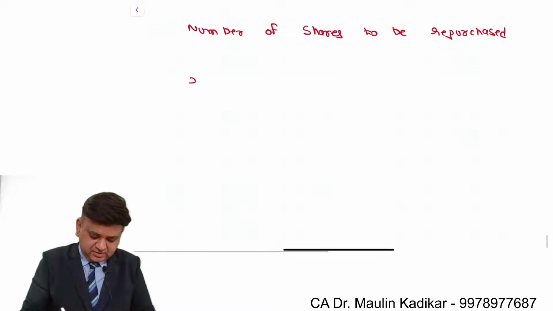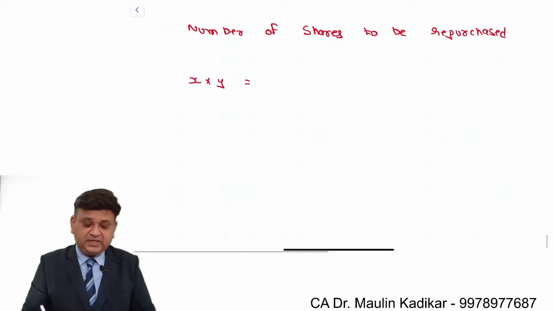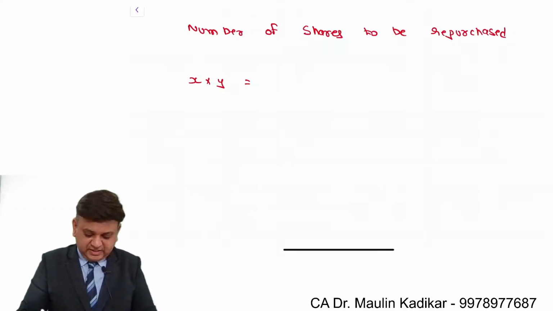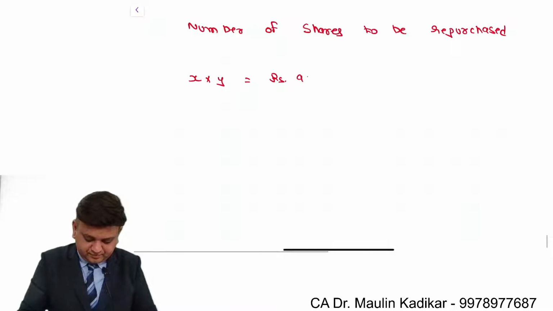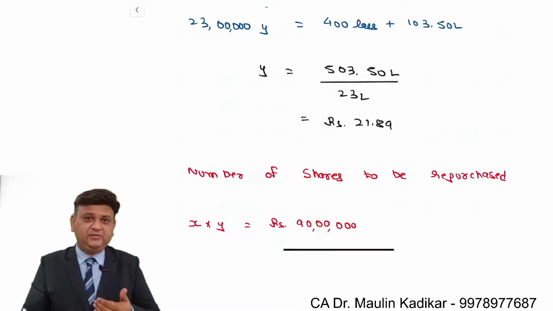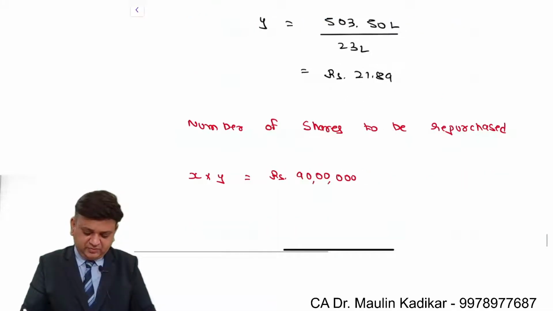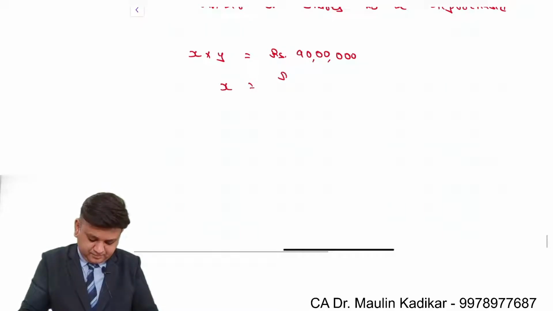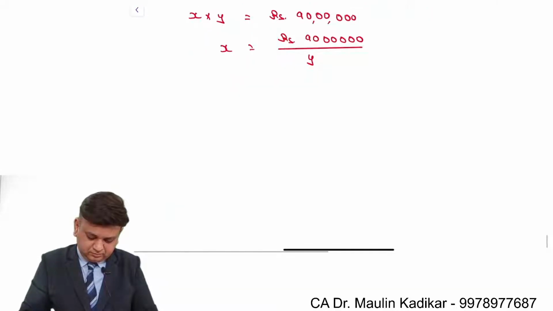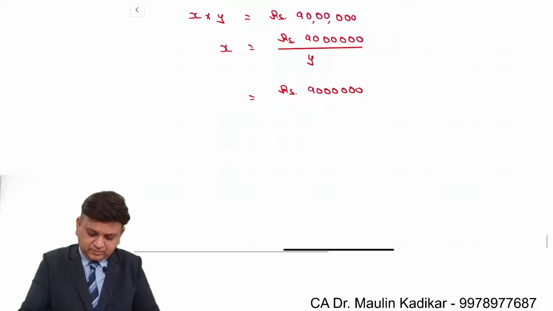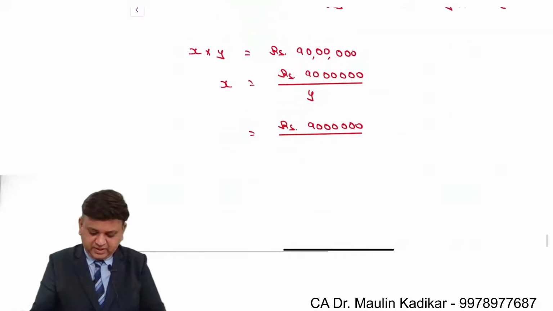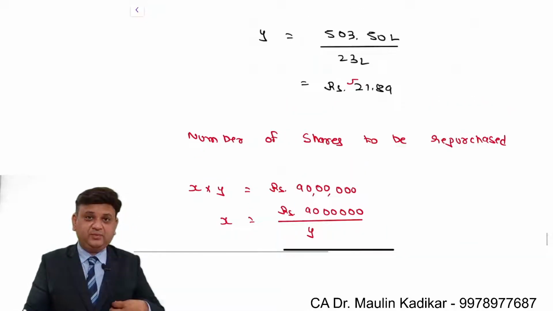It will be calculated like this: x into y is equal to, we understand, an amount of rupees 90 lakhs. We got the value of the y, 21.89. So now x will be found as a balancing figure. It is an amount of 90 lakhs divided by y. What is the value of the y? It is 21.89.